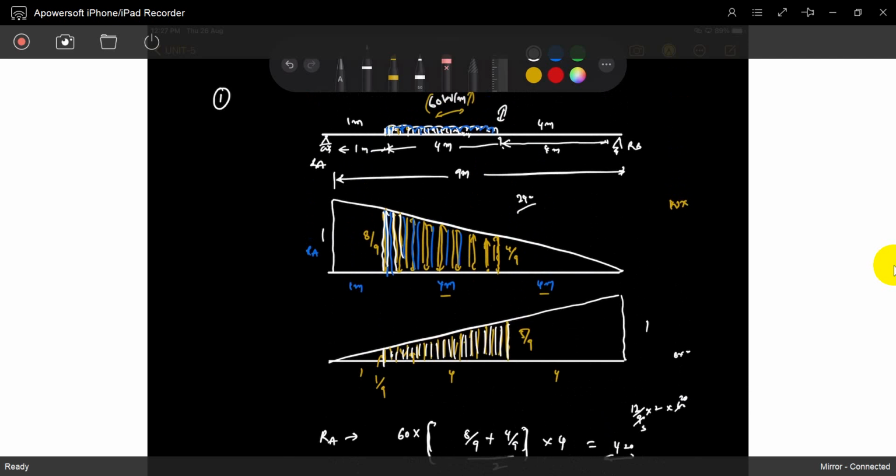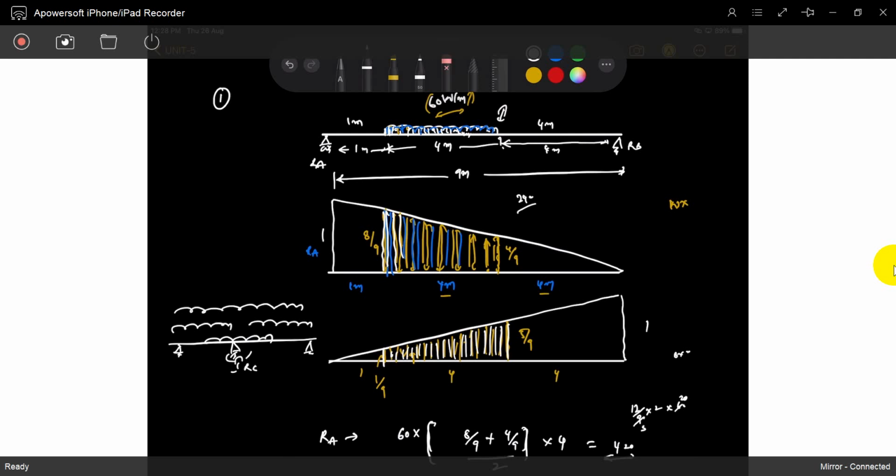This is for a simply supported beam. If it is a continuous beam or an indeterminate structure, the load may be only on one span or throughout the spans. When RC is maximum, for which force do we have to design that support?